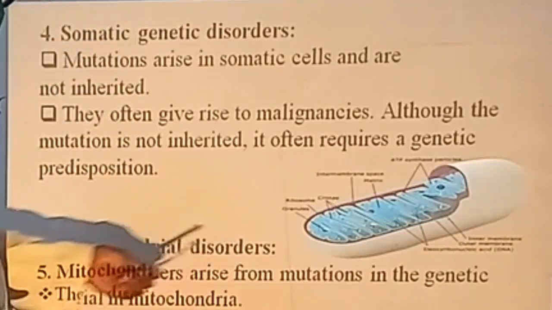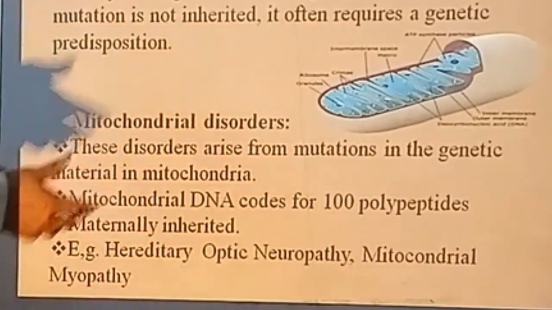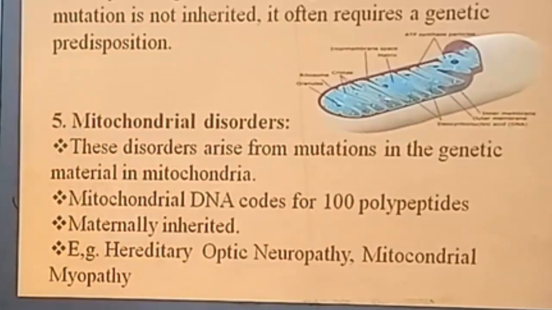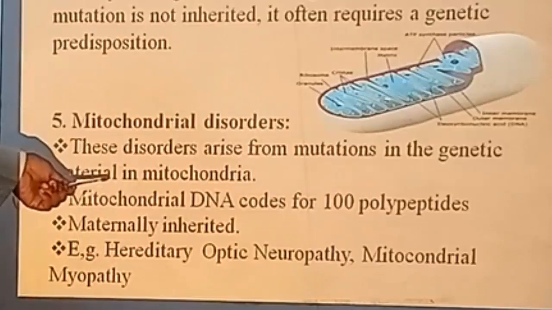Another category is mitochondrial disorders. You know what mitochondria is? It's a separate entity in our cell. It has separate DNA. It's almost a cell within a cell. These disorders arise from mutations in the genetic material in the mitochondria.